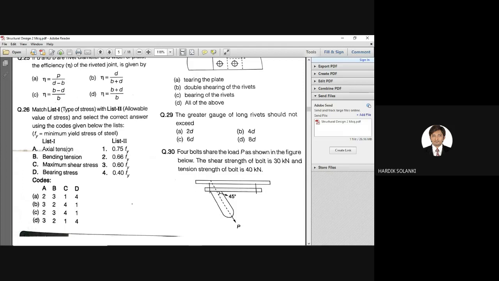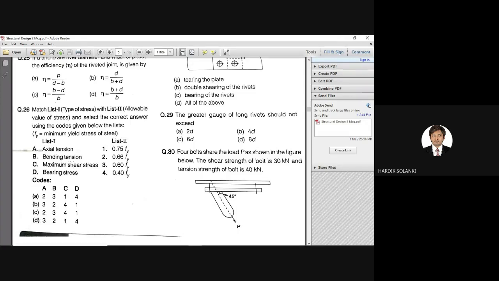Now let us understand how we can solve this. Suppose first axial tension is matching with number 3, 0.60 Fy. If you see the answers, there are only two options starting with 3. So now your answer is either B or D. Now you need to know any one answer from these three and you can easily solve this question.